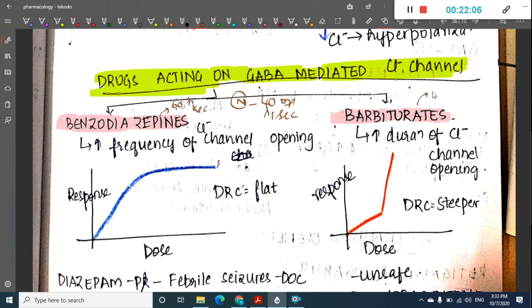In barbiturates they open the same 40 times, but for 2 seconds, so the duration is prolonged. That is the main difference between benzodiazepines and barbiturates.